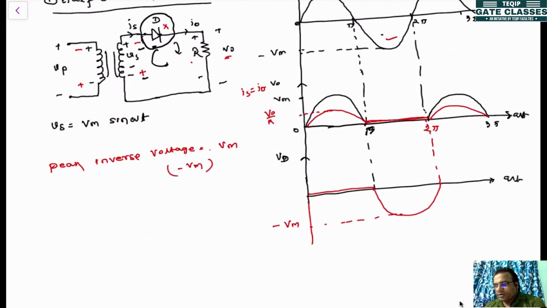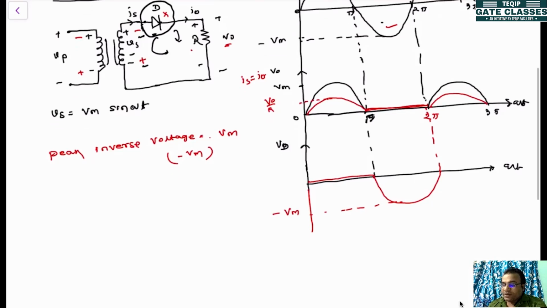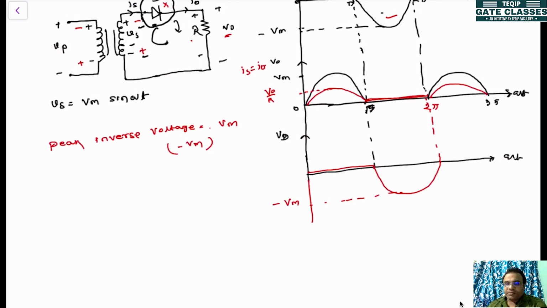Because I told you in the very beginning class, while studying the characteristics, it is essential to know the reverse voltage the device can withstand. If you don't know, and you apply more voltage than that, the device may get damaged. That's why it helps you choose a device whose reverse breakdown voltage is just more than Vm.